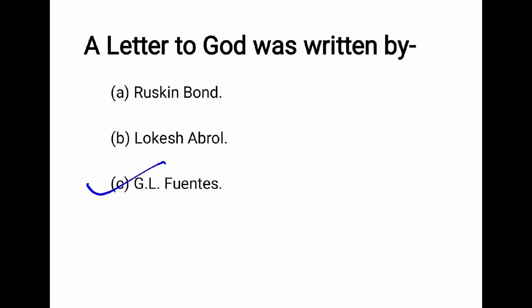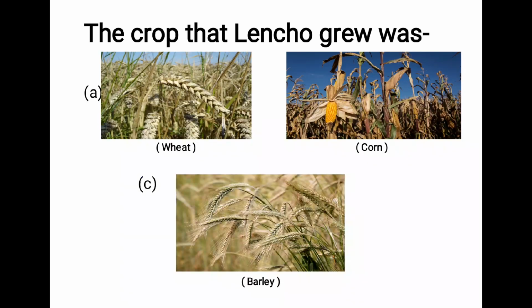The next question. The crop that Lencho grew was... There are three pictures here. The first one is the picture of wheat. Second one is the picture of corn. And the third one, there is the picture of barley.